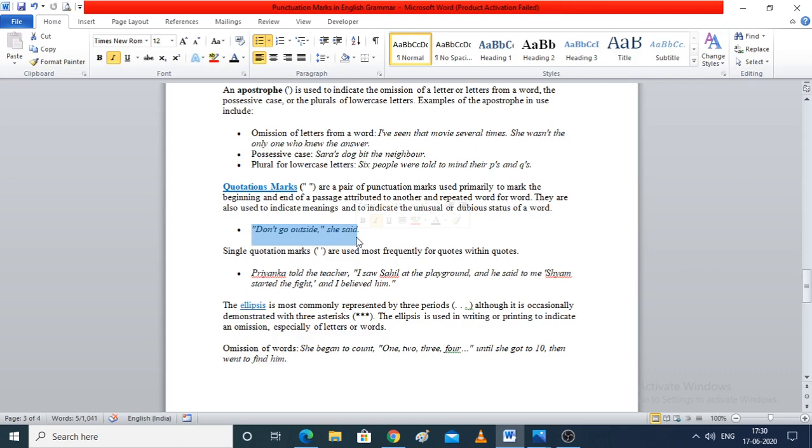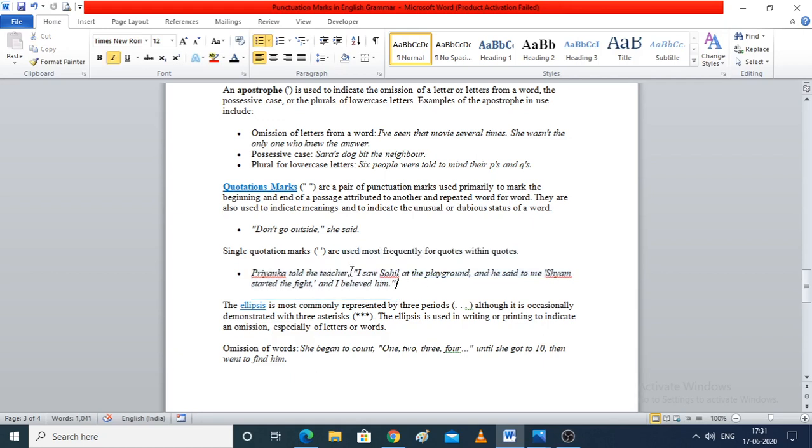Now, single quotation marks. Single quotation marks are most frequently used for quotes within quotes. They could be used inside the double quotations. For example, Priyanka told the teacher, "I saw Sahil at the playground and he said to me, 'Sham started the fight' and I believed him."